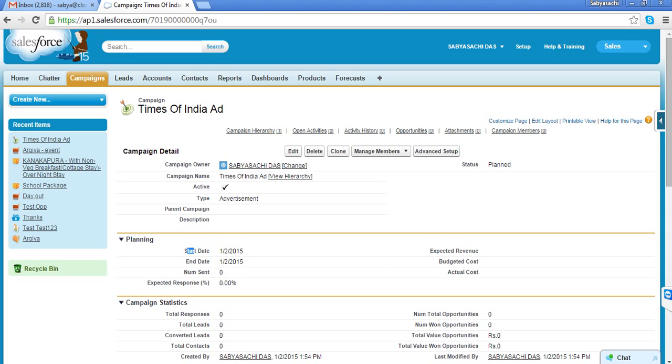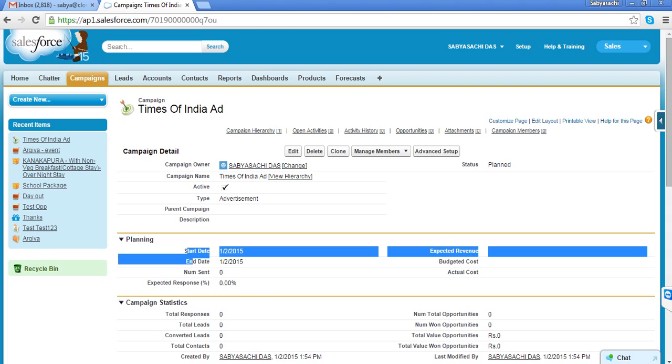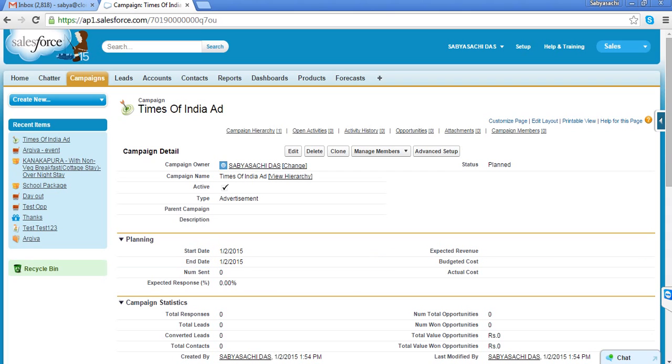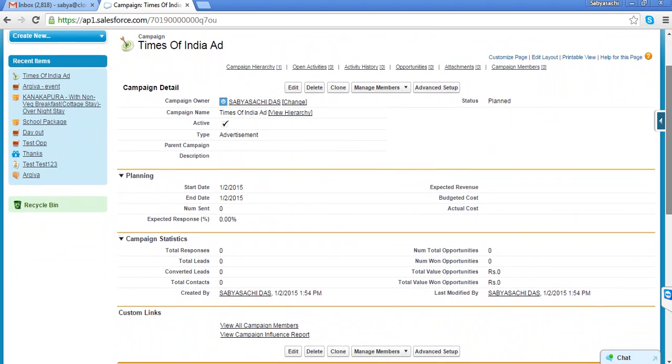One is the planned start date, another is the actual start date. Similarly, I need a planned end date and an actual end date. When we are planning, we thought we would do a campaign on 1st of Feb, whereas we did that campaign on 15th of Feb. So we can see what was the plan and what were the actuals. So I need to create two more date fields here to capture planned and actual, so that kind of customization is required when you do actual implementation.